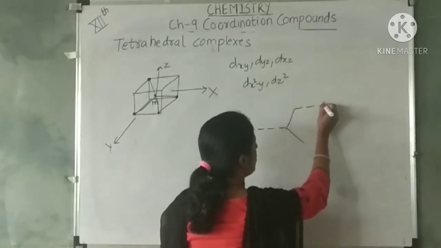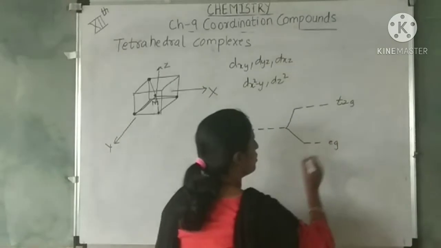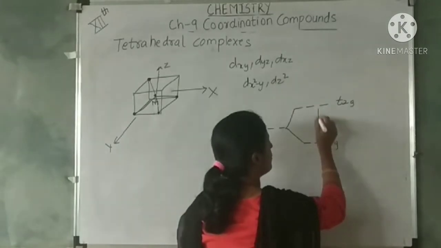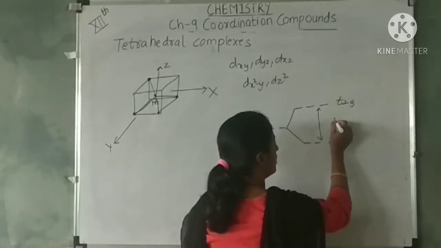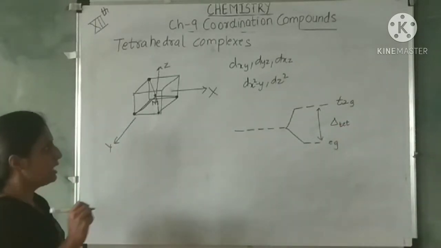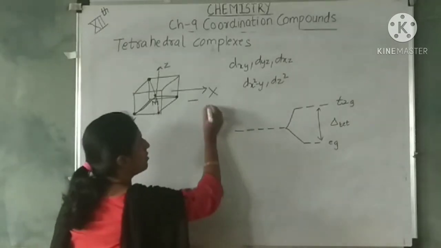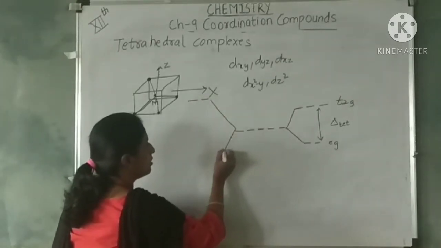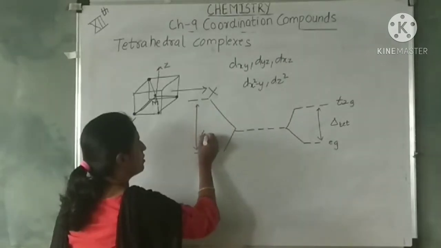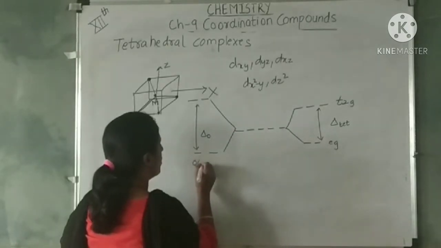So these T2G orbitals are raised in energy, and these EG orbitals are lowered in energy in the tetrahedral complexes. This difference is now represented as delta only, but the suffix is TET. Okay, the suffix written is TET. Now I am also writing here for the octahedral, just for the comparison of the delta values. So this is for tetrahedral, this is for octahedral.